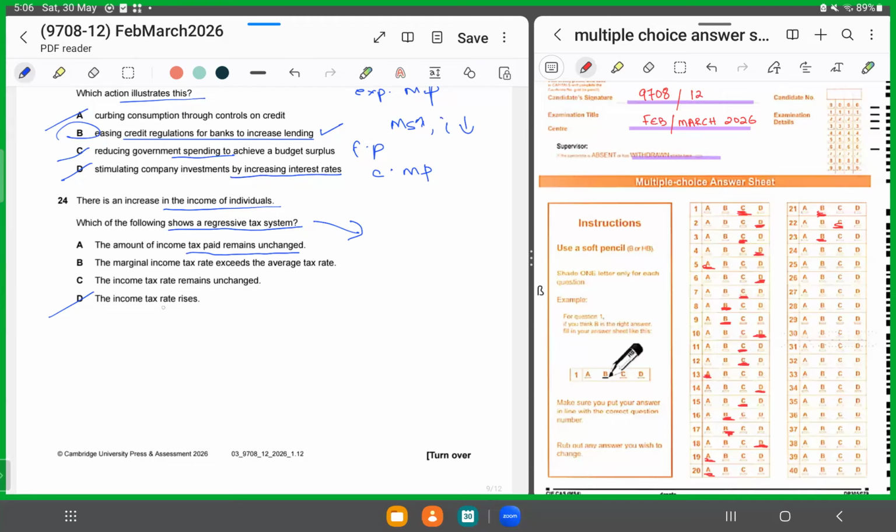C says the income tax rate remains unchanged. So if the income tax remains unchanged, still if you are earning high, you would be paying less, right? You're talking about regressive. Regressive is where the amount of income tax remains unchanged. That means now if you're earning high, you're still paying that small proportion. So it has to be A.